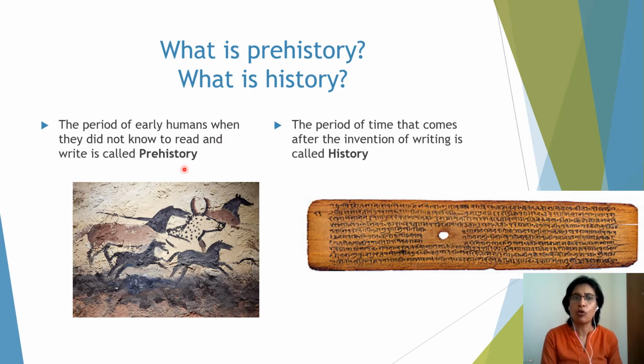If they did not know how to read and write, how do we study what happened in the prehistory period? How do we know? We come to know through these cave paintings. Then, in the previous chapter I showed you some tools that they used, like pots, pans, weapons, stone tools, bone tools. With the help of all that we study prehistory, how they lived. History is easy because we already have a written history about it.